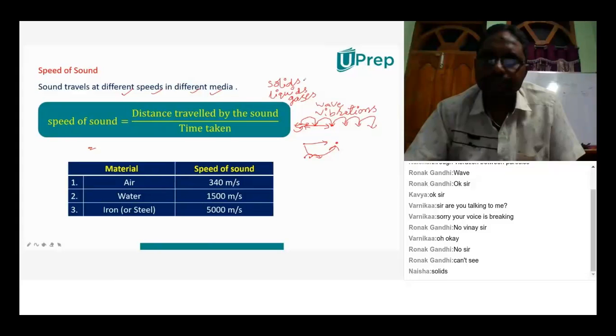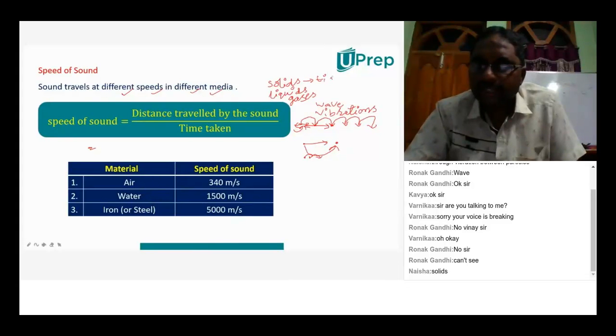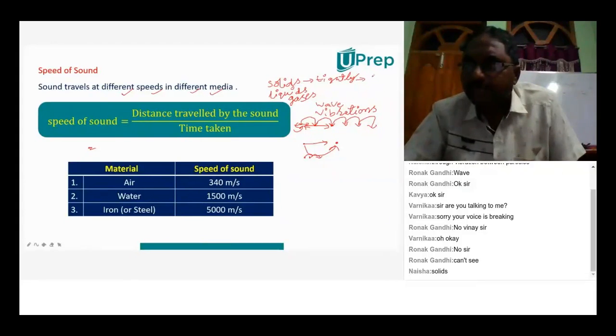Yes, so the molecules in solids are very tightly packed. And when solids are very tightly packed, the energy transfer will take place very quickly, so in solid substances the speed may be higher.